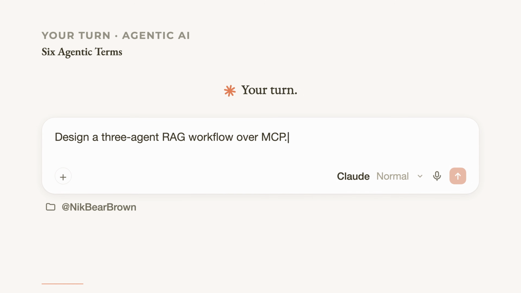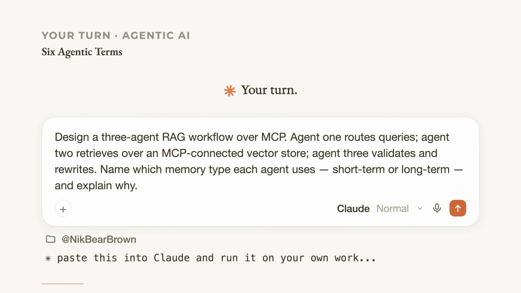Paste this into Claude: design a 3-agent RAG workflow over MCP. Agent 1 routes queries, Agent 2 retrieves over an MCP-connected vector store, Agent 3 validates and rewrites. Name which memory type each agent uses, short-term or long-term, and explain why. Run it. See if Claude finds the pull versus push distinction without being told.